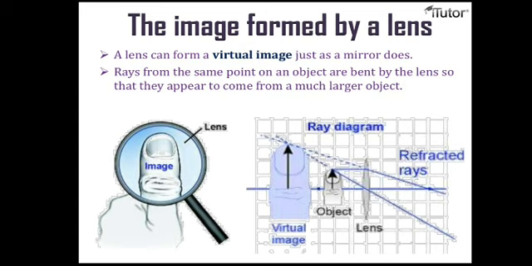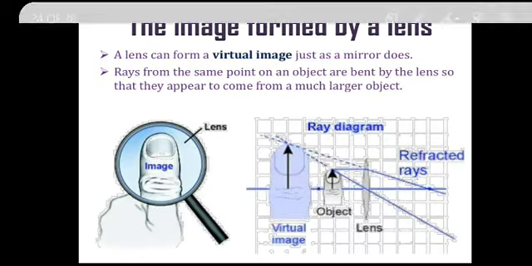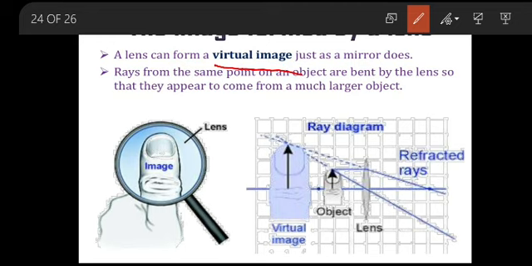Yes. Next we are going to see two types of images: virtual image and real image. What do you mean by virtual image and real image? A virtual image is nothing but the image in your mirror.